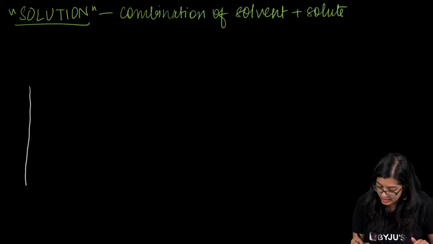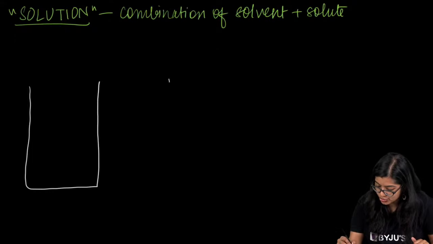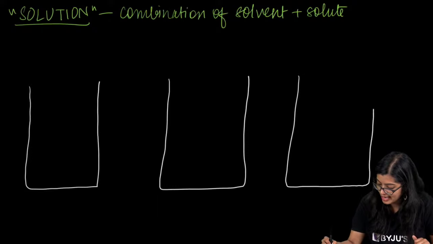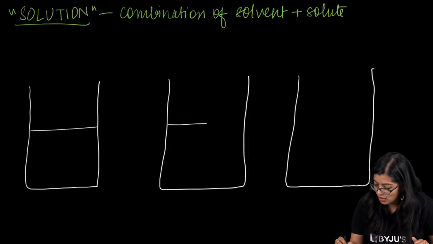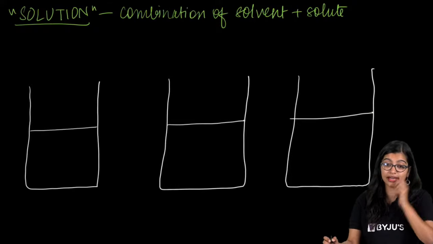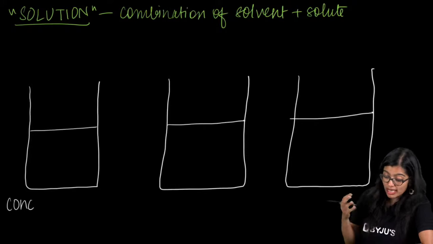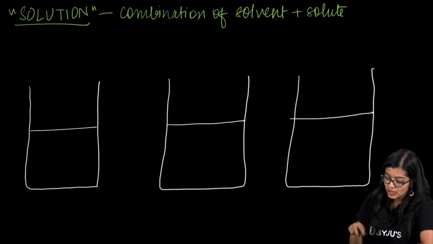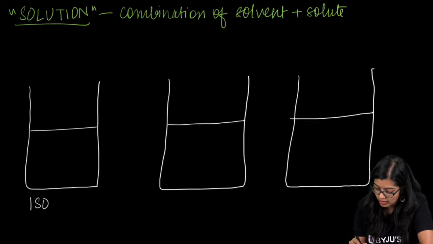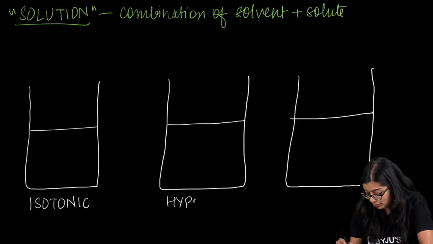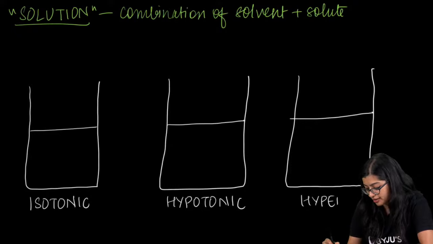So we have three kinds of solutions. Just give me one moment as I draw. Now the first kind of solution is based on the concentration, or how much solvent you put. So one kind of solution is what we call isotonic. Then you have hypotonic, and then you have hypertonic.